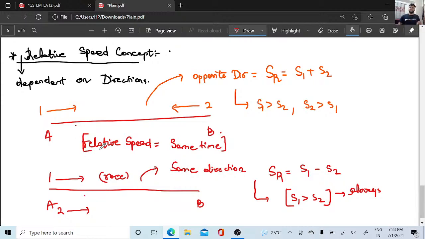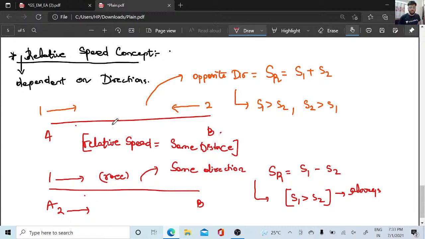It is not going to be the same time, it is going to be the same distance. Anyways, from A to B the distance is the same. The relative speed concept is dependent on directions.